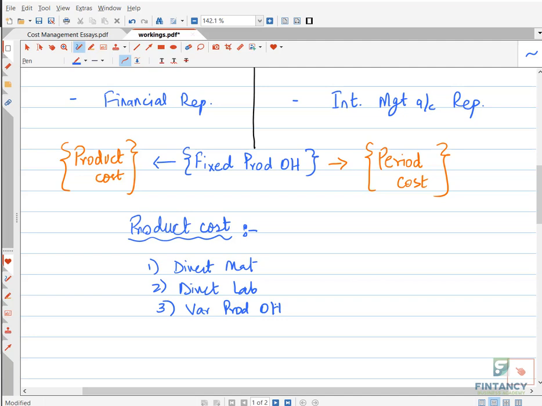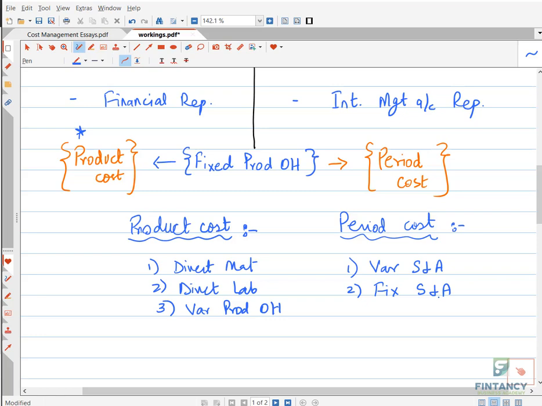But apart from that, in absorption costing, you also consider fixed production overhead as a product cost. Got it? This is the difference. Now, if I talk about period cost, everything remaining is a period cost, which is basically variable selling and admin cost and fixed selling and admin cost.